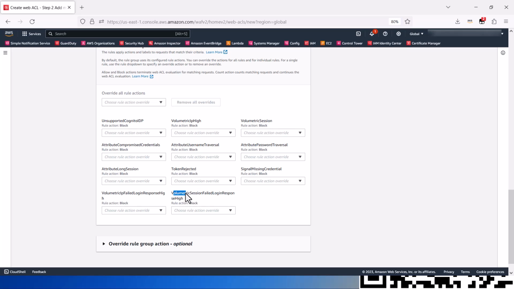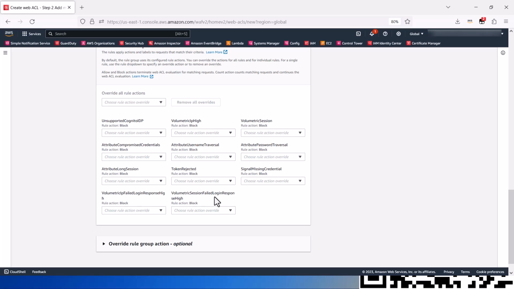Similarly, volumetric session failed login response high inspects for client sessions that have recently been the source of too high a rate of failed login attempts. A high volume is more than 10 failed login requests from a client session in a 30-minute window.